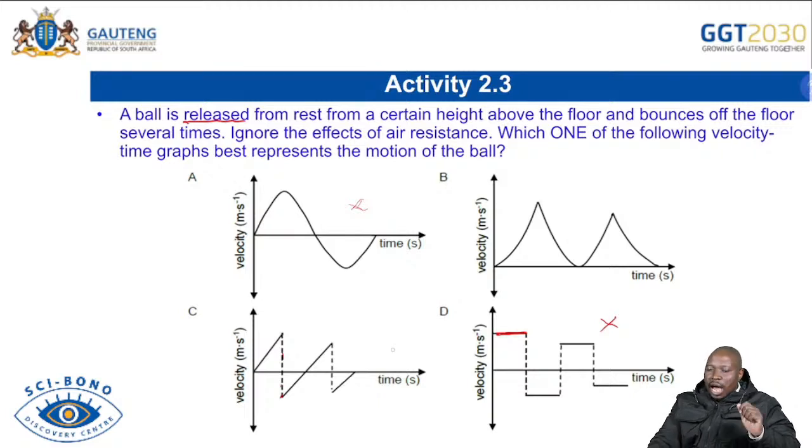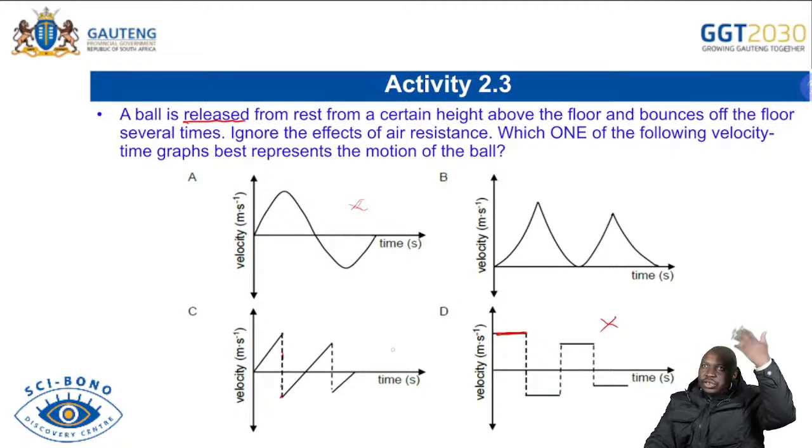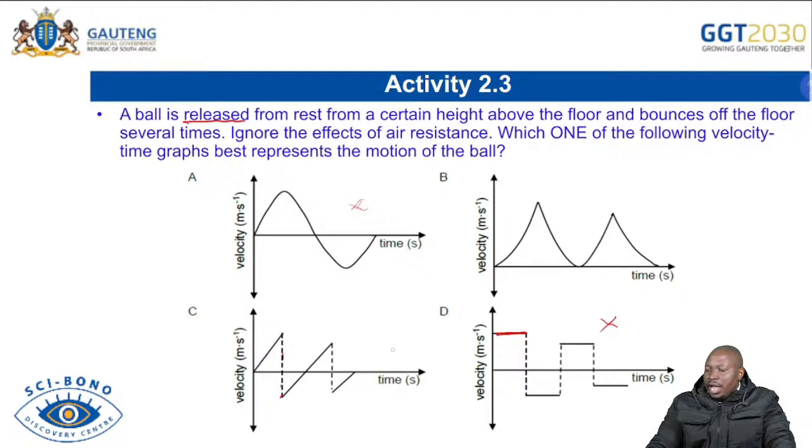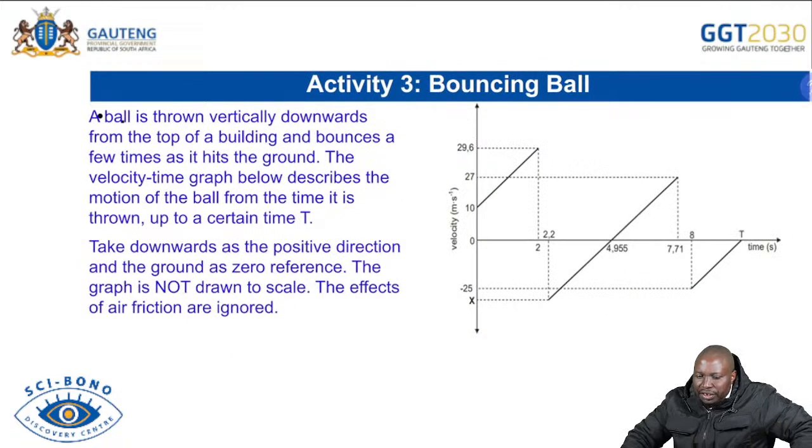So always know how the graph looks for a bouncing ball, and for a ball that is just thrown and comes back to the thrower's hand. Know the position versus time graph, the velocity versus time graph, and the acceleration versus time graph. I hope that helps you and makes you even more confident of this section.